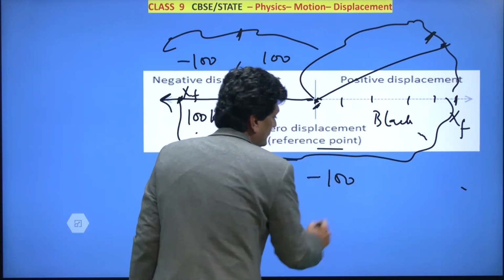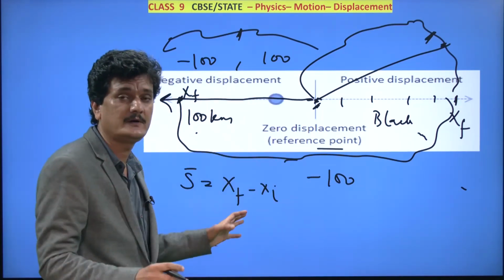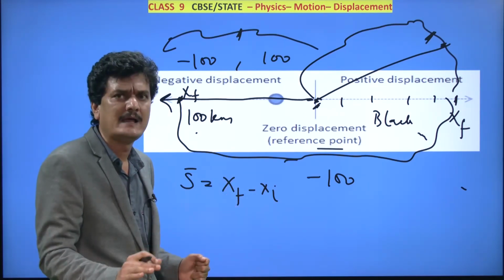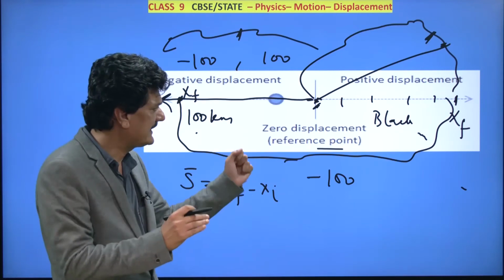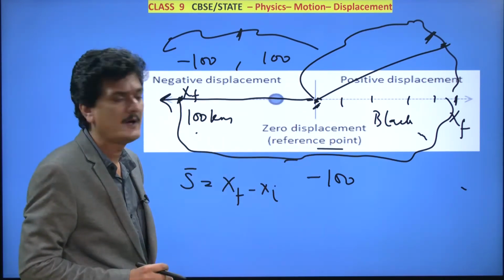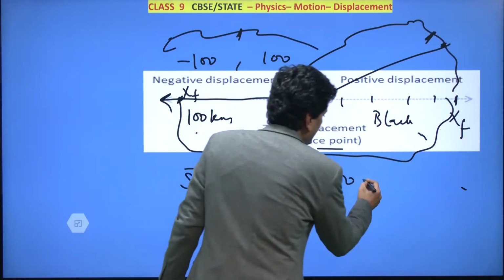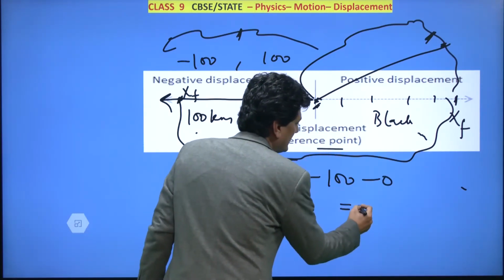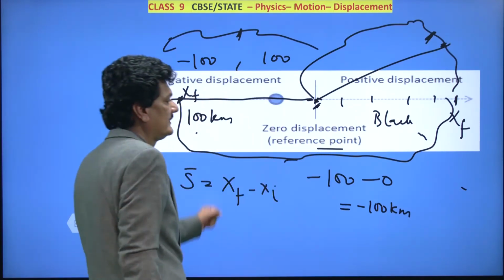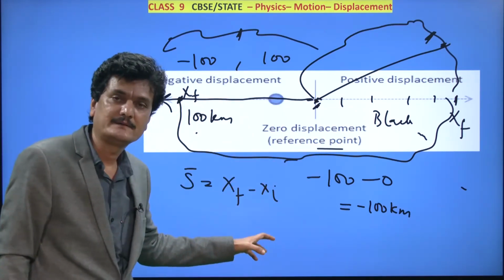Minus 100. Don't forget that, and don't say that minus 100 means very less and we don't want to deal with negative. Minus 100 is a value, and whatever significance plus 100 has, the same significance is there for minus 100. And then minus 0. So that will be minus 100 kilometer. So the displacement now is minus 100 kilometer.